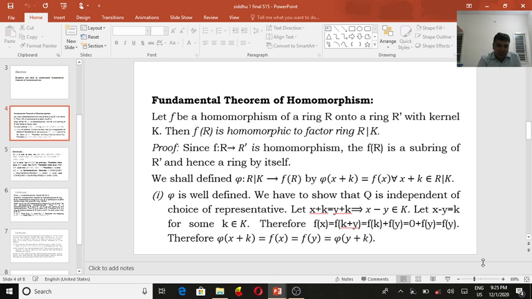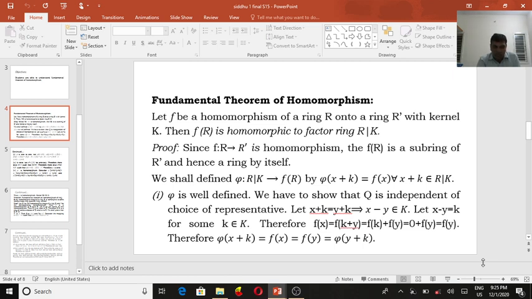So f of x we can write as f of y plus k, which equals f of y plus f of k, since f is a homomorphism. f of k is 0, so this is f of y. So f of x is equal to f of y.